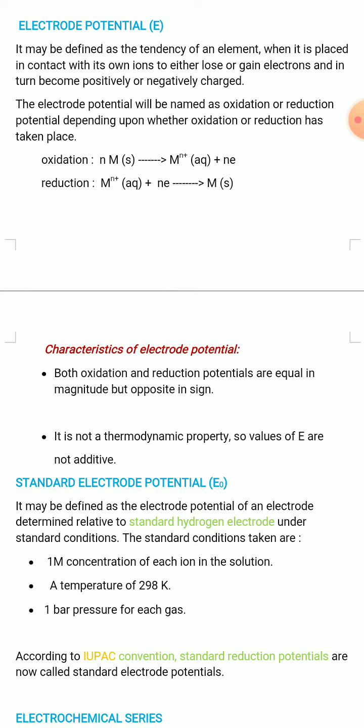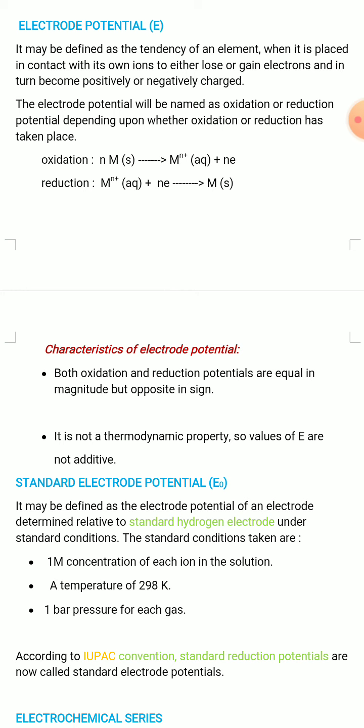So, electrode potential may be defined as the tendency of an element, when it is placed in contact with its own ions, to either lose or gain electrons, and in turn become positively or negatively charged.